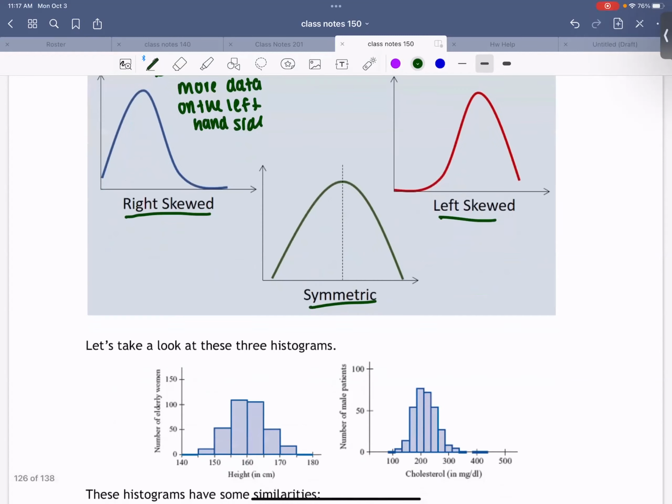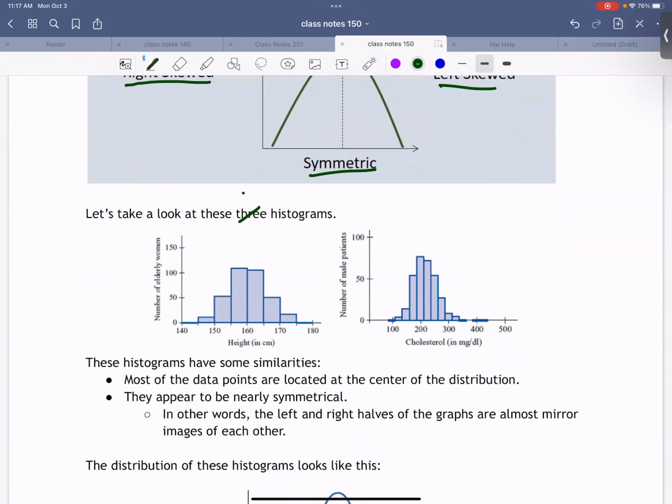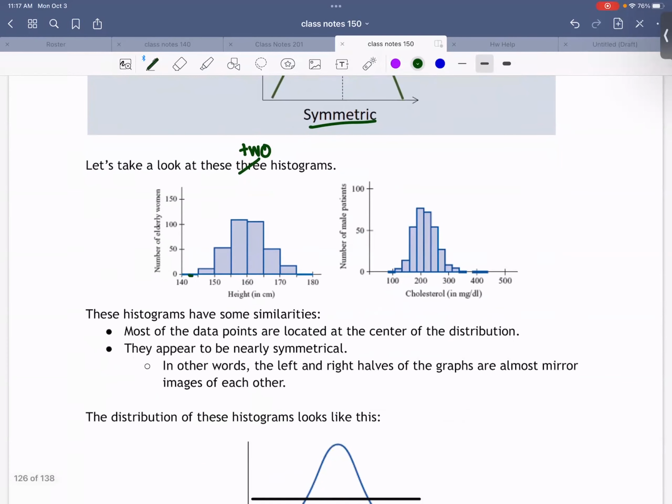All right, we're gonna take a look at these two histograms. Let's just kind of talk about these. If I were to draw the distributions, you would draw something that looks like this, right? Okay, and both of these are about the same shape. They just have different amounts of data in it, right?